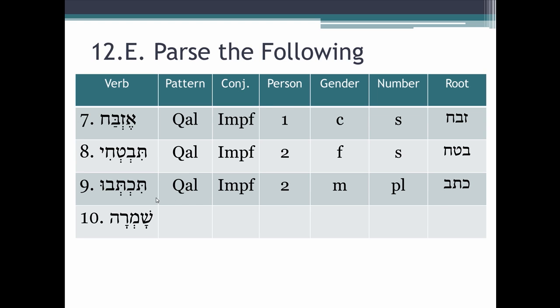If you know your plural imperfects, it's yiktelu, tiktolna, tiktelu, tiktolna. So when you get into the plural side, the last one's niktol. On the plural side, when we've got the tav, we have the one instance where there are two identical forms, the third feminine and the second feminine. This one is second masculine. So shamera, number 10, from shamar. Does it have a prefix? Nope. Therefore, it cannot be imperfect. It's going to be perfect. And the qal perfect, third feminine singular from shamar. The ending tells us that.